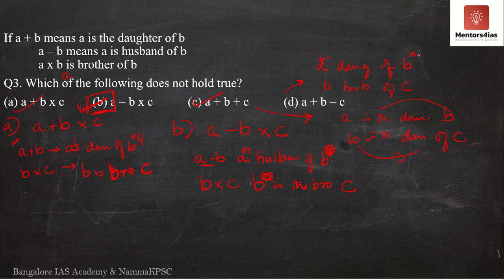Meaning B is the father of A and C is the mother of A. So this is also possible. Therefore, the correct answer is B. It has to be option B. A minus B cross C is not possible because B cannot be both male and female at the same time.